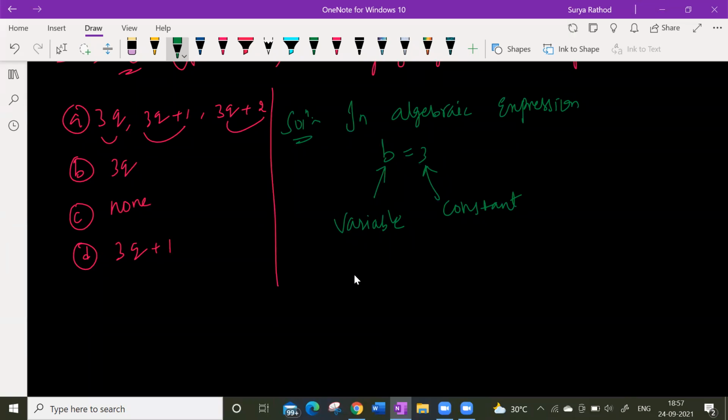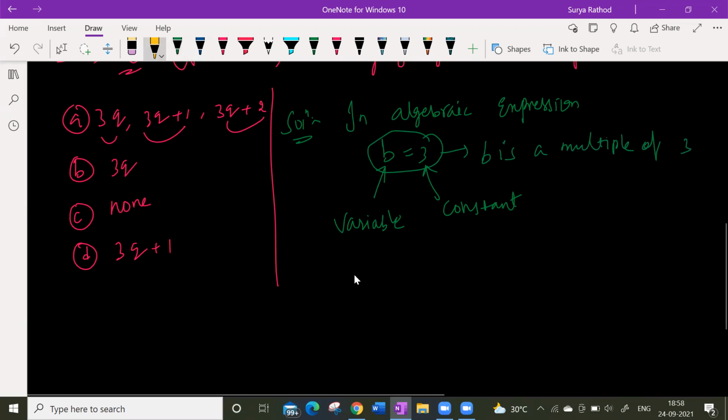Look at this here. Considering B is a variable, and it is equated to 3, so what does it imply? It implies that B is a multiple of 3 here. If it is a multiple of 3, that is the only option available, which is B. Yes or no? That is the only one option available.